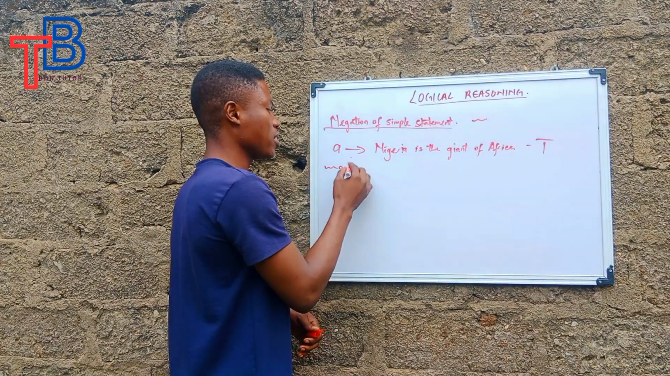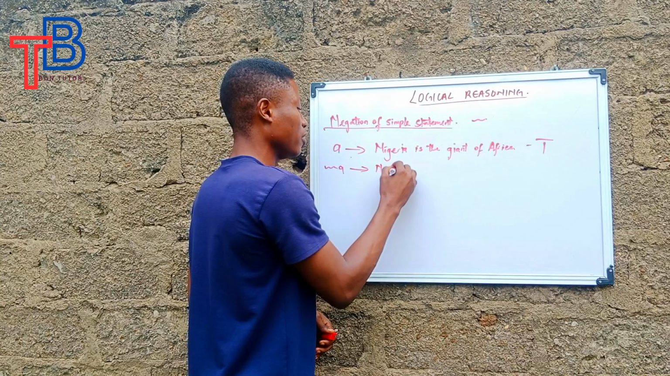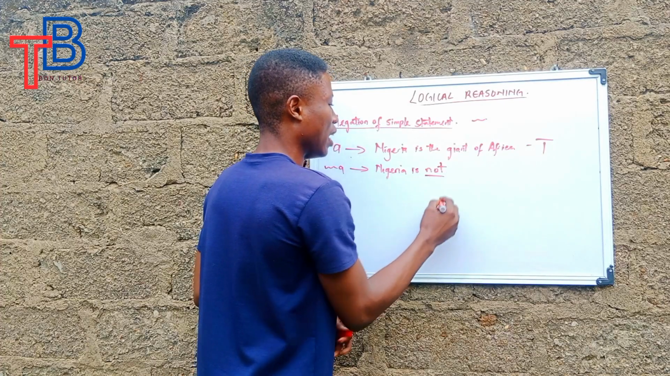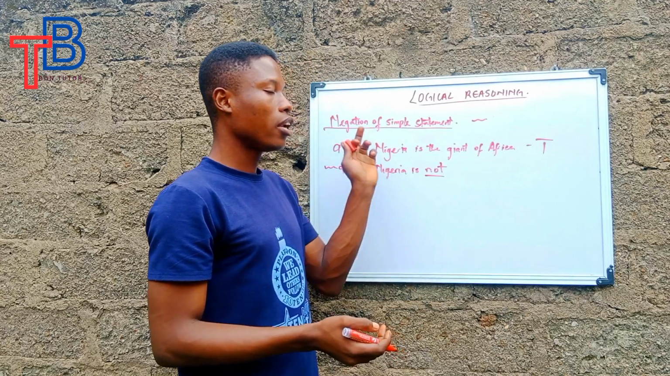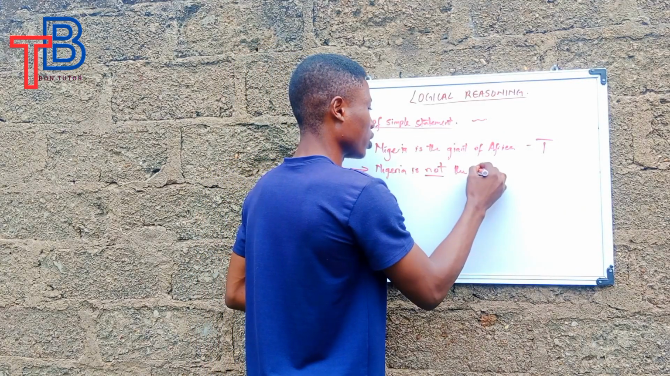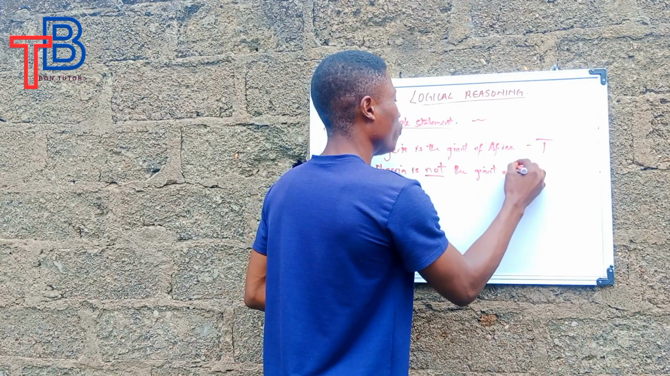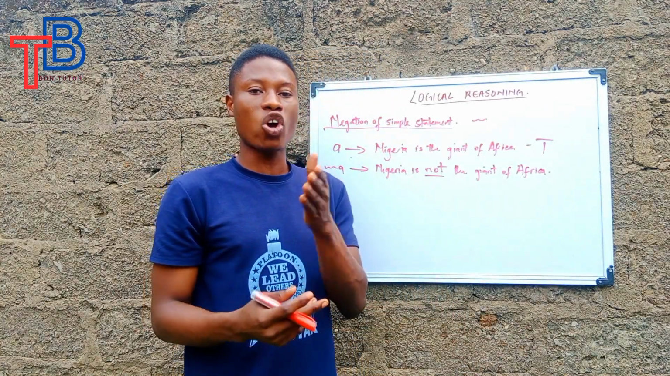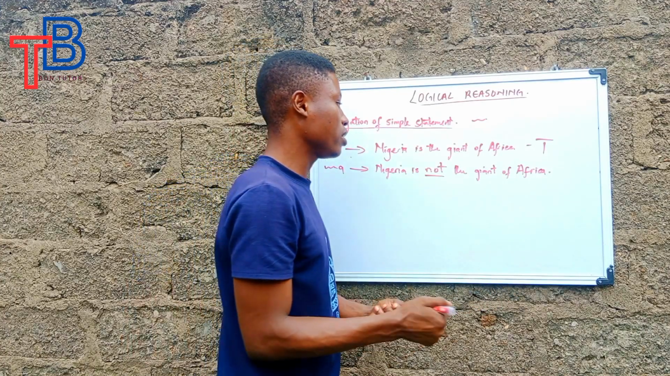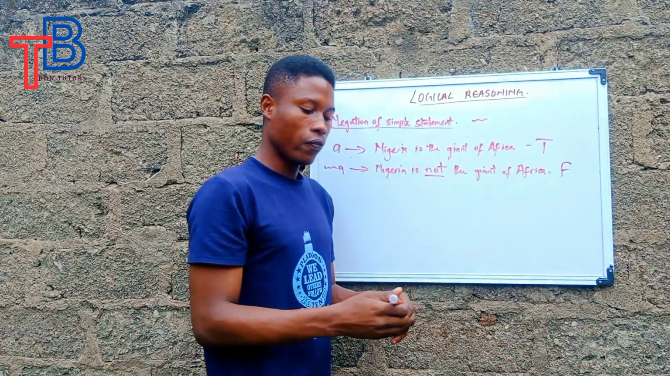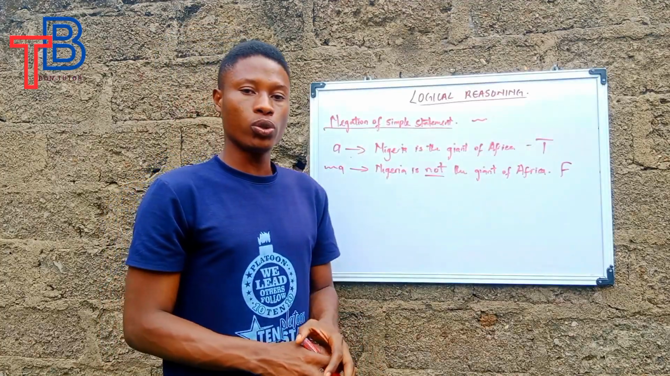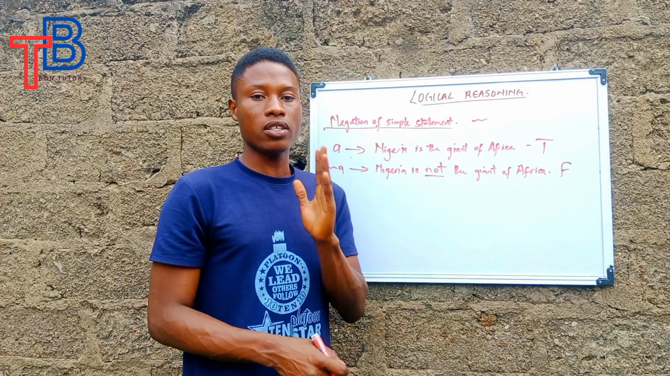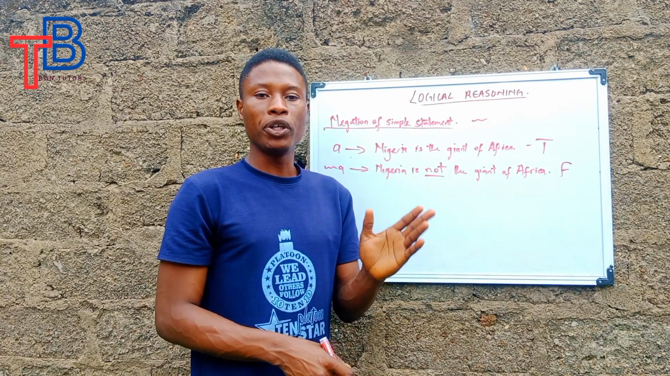And the negation of statement A will be Nigeria is not the giant of Africa. And this is where the negation comes in. And just like I said earlier, that it is the opposite of the true statement, this statement is false. Since the first statement is true, its negation will be false. And if the simple statement is false, its negation will be true.